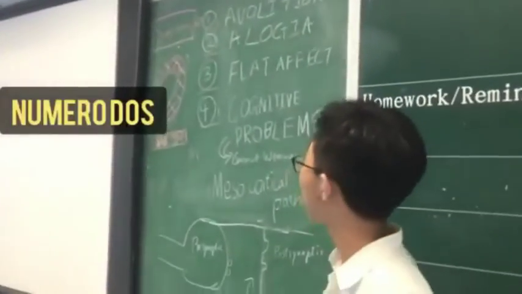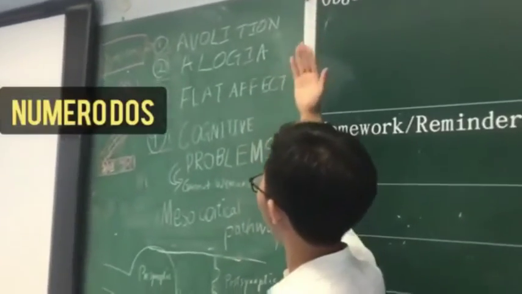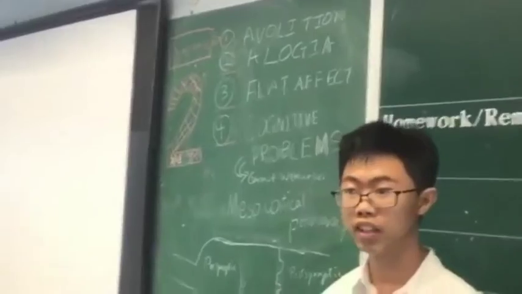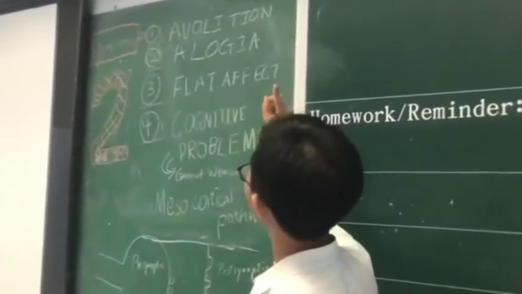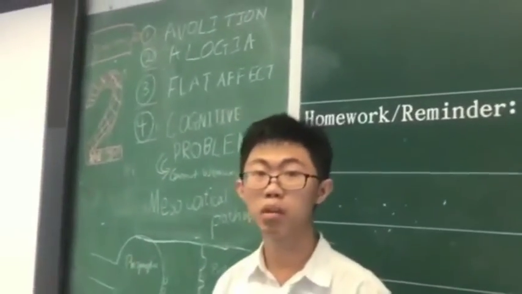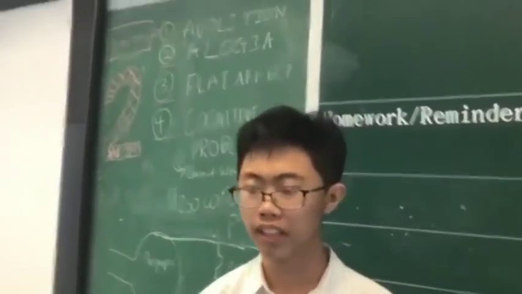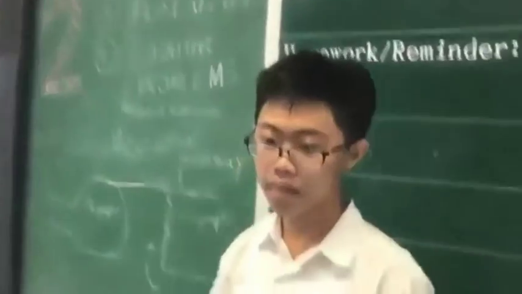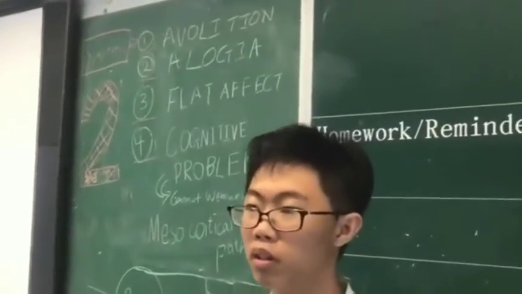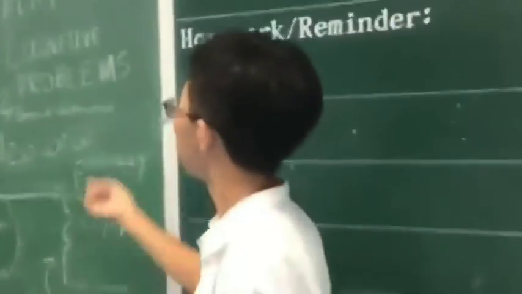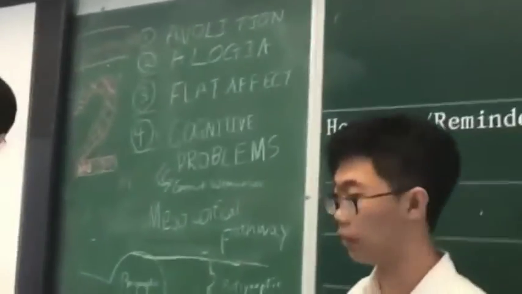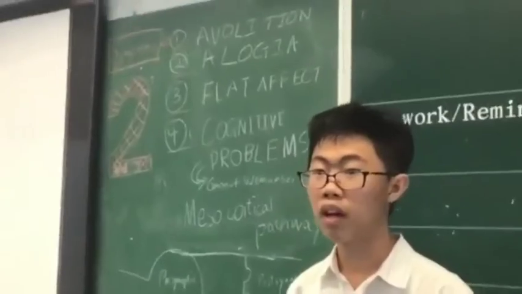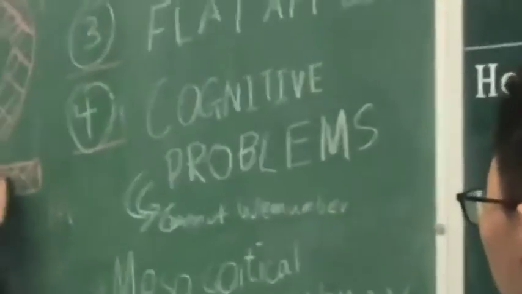Negative symptoms of schizophrenia include problems such as avolition, which means that you don't have the motivation to do stuff. Number 2, alogia, which means that you will not answer further questions until further prompted. Number 3, flat affect. That means that you don't have any emotional response, or you don't show a lot of emotional response. And number 4, cognitive problems. Problems that you can't remember stuff, you can't store or use information effectively.